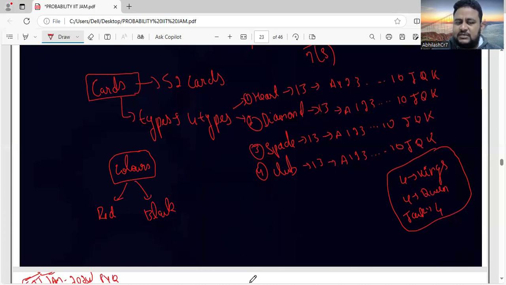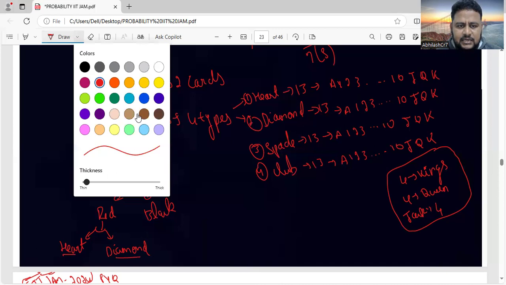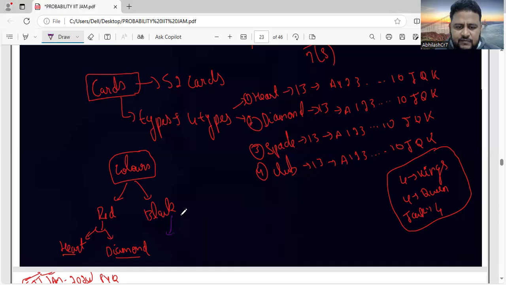Another type of classification is based on color. One type of color is red, another type of color is black. Under red, what types of cards come? Heart and diamond. Under black, the types of cards that come are spade and club.